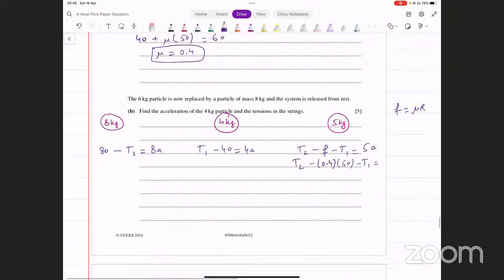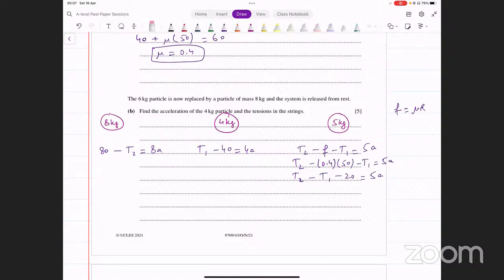Minus T1 equals 5 times a. That's another equation that we have. We have T2 minus T1, that equals 50 into 0.4 is 20. 20 goes to the other side. T2 minus T1 minus 20 equals 5 times acceleration. अब इनको सॉल्व करना है आपने साइमल्टेनियसली. हमें एक्सेलरेशन चाहिए. ठीक है.